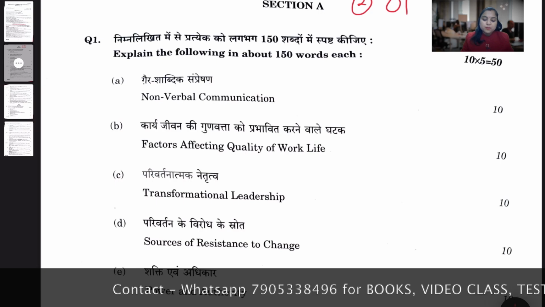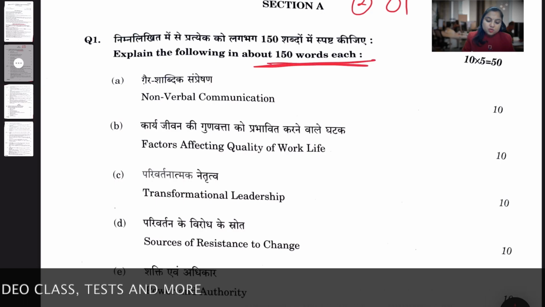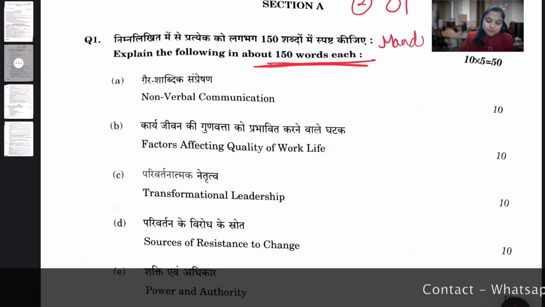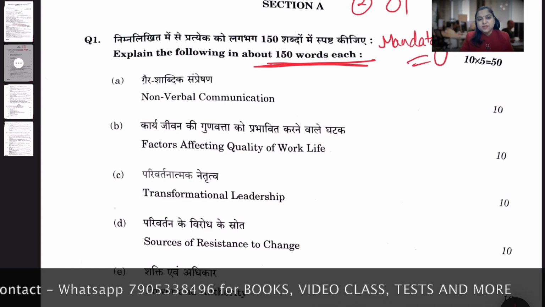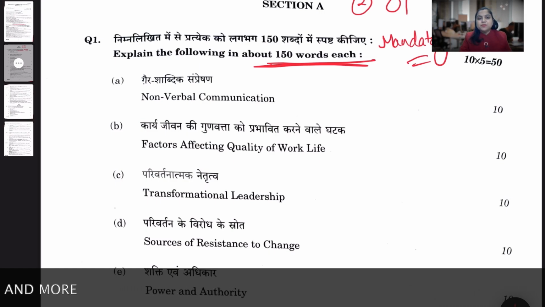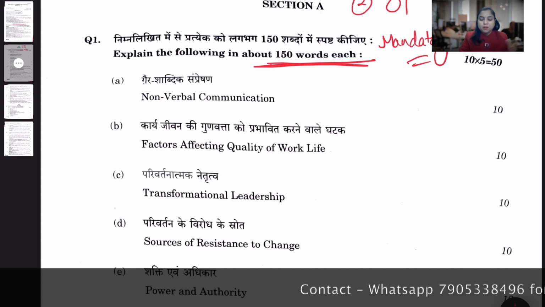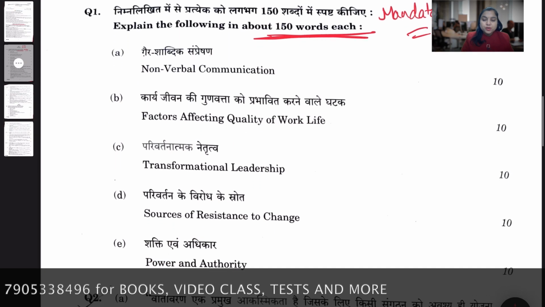Question number 1: explain the following in about 150 words each. Question number 1 is mandatory, or we can call it a compulsory question. That means you cannot eliminate this question and attempt some other questions on behalf of this question. So question number 1 and 5 are compulsory from the examiner or UPSC perspective. So you cannot eliminate it.